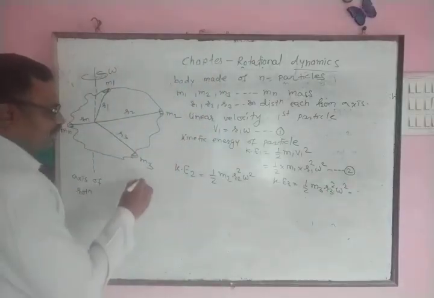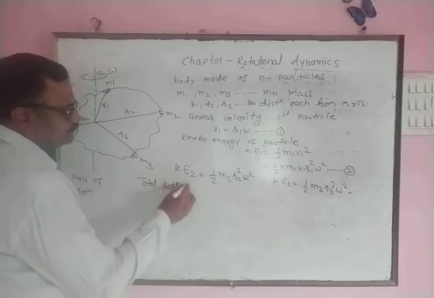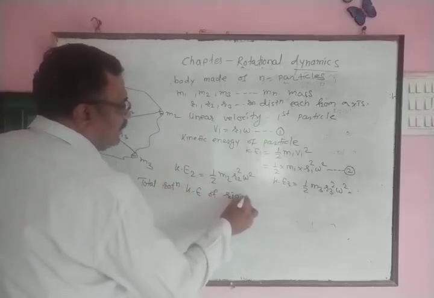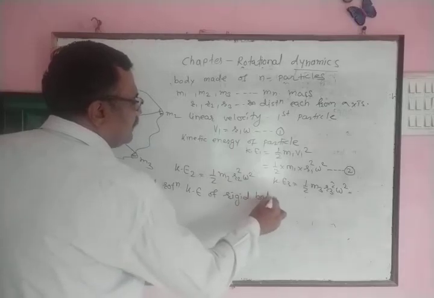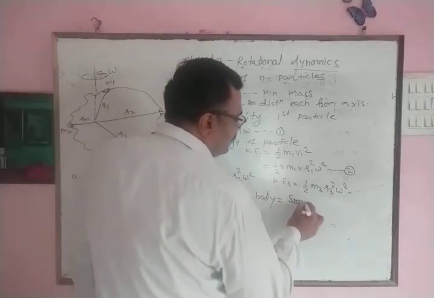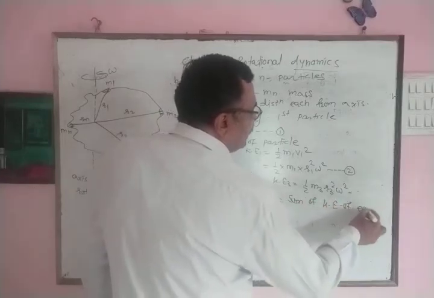Therefore rotational kinetic energy of complete body is equal to sum of kinetic energy of each particle.